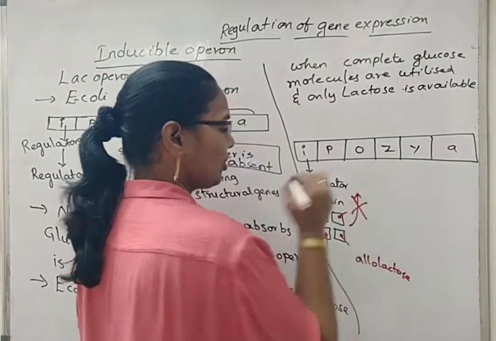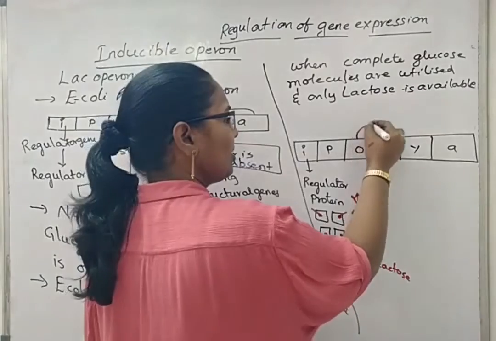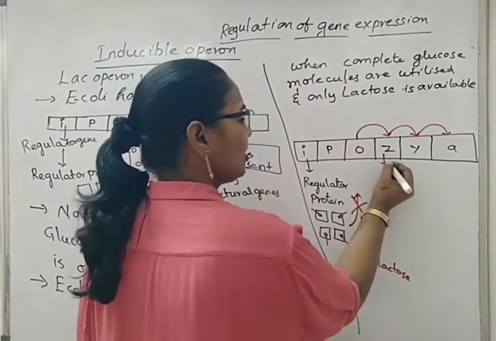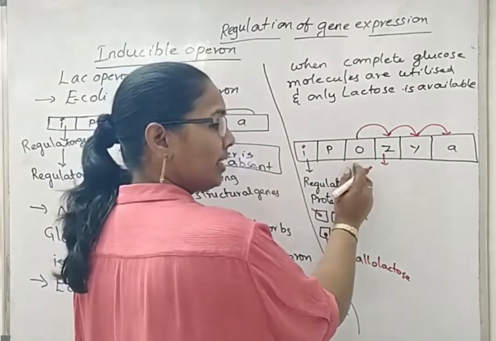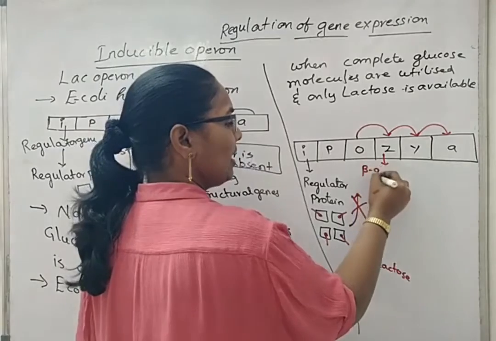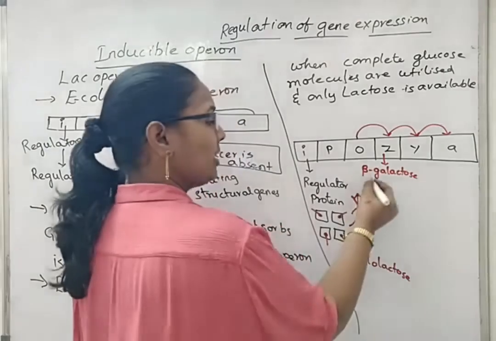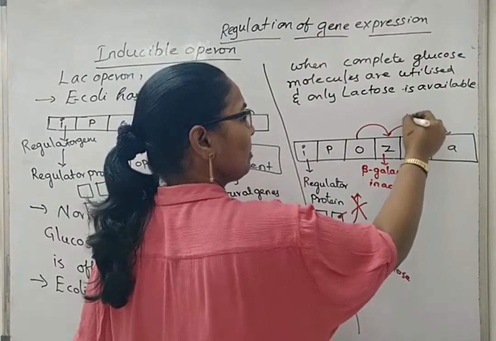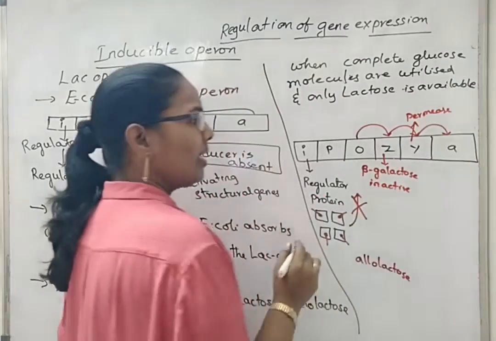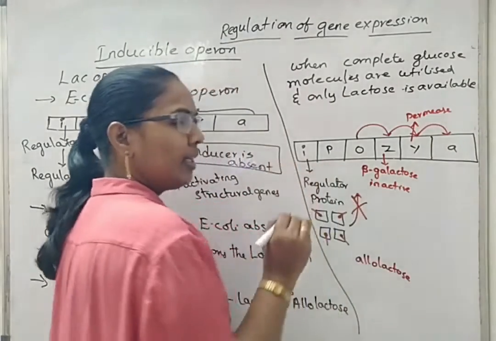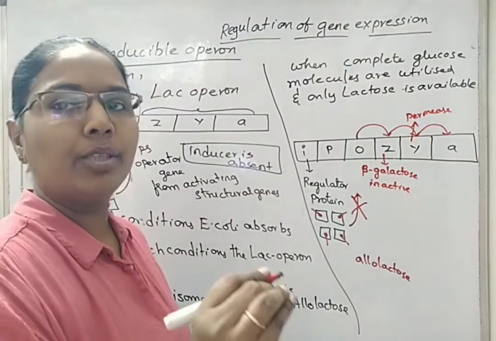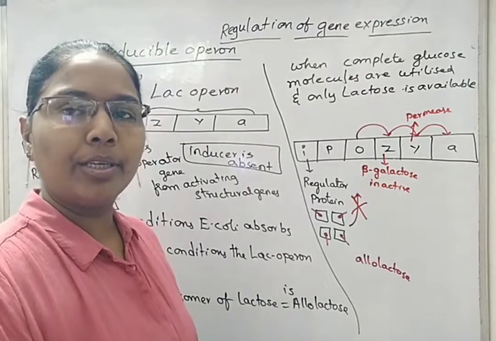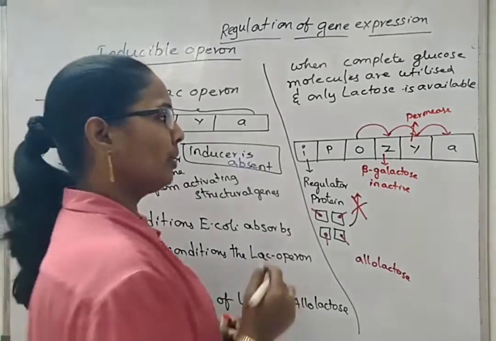So this function is stopped here, and the operator gene will activate the next structural genes. When the Z gene is activated by the operator gene, it produces beta-galactosidase, but this is inactive in form. This activates the Y gene, which produces permease. Permease allows the absorption of lactose molecules into the E. coli body. Until permease is produced, lactose cannot enter the E. coli body residing in the human intestine.